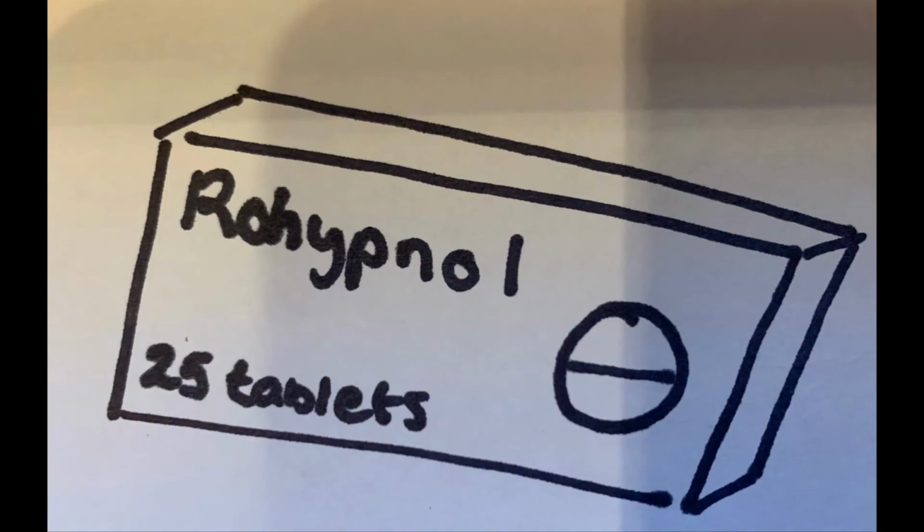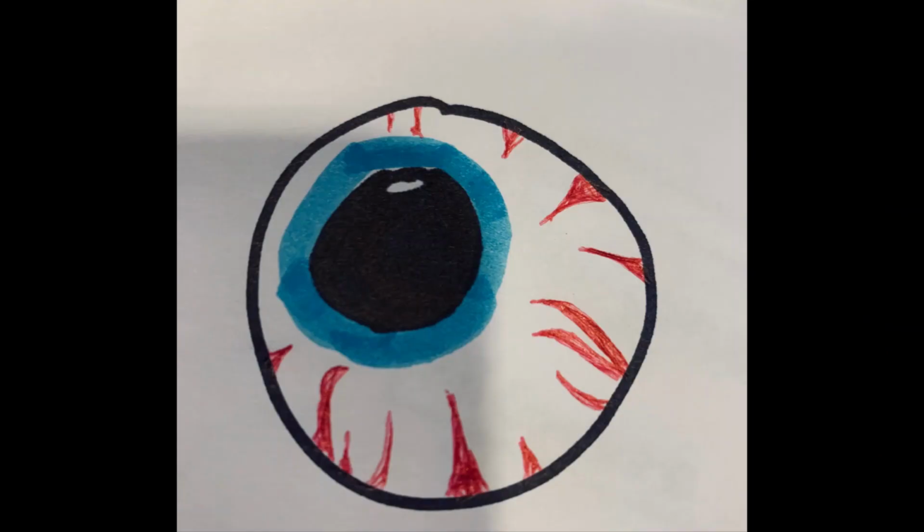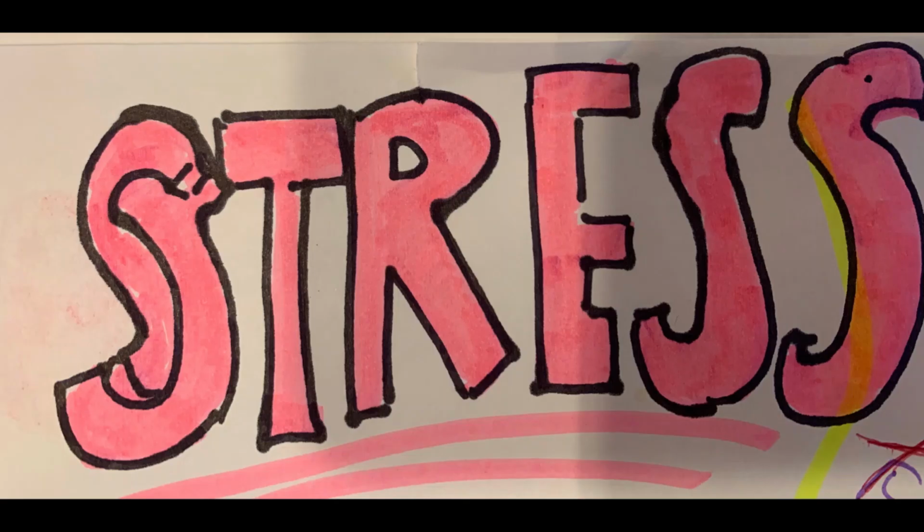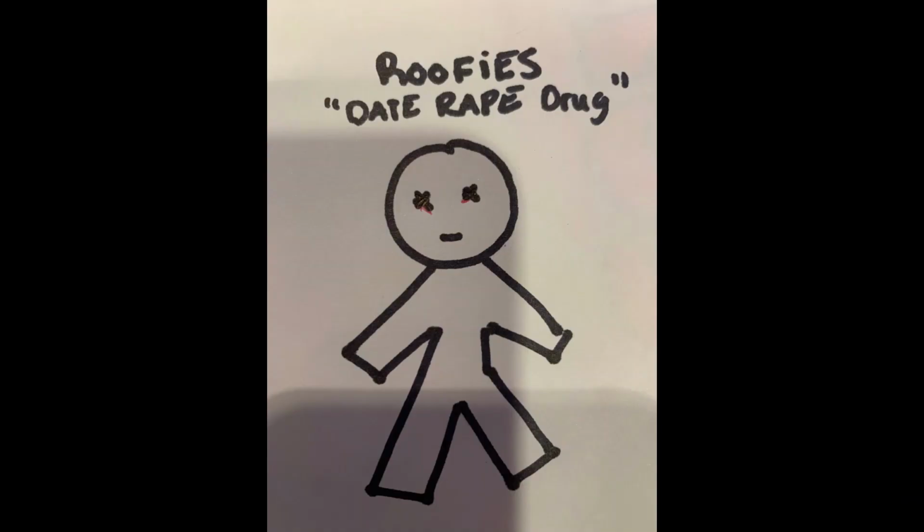Rohypnol is a very strong drug, meaning it can lead the body to have an almost coma-like or tranquilized state, decreasing memory. It is used to treat things like extreme insomnia, anxiety, and stress, as it suppresses the central nervous system, as well as used as roofies and or date rape drugs.